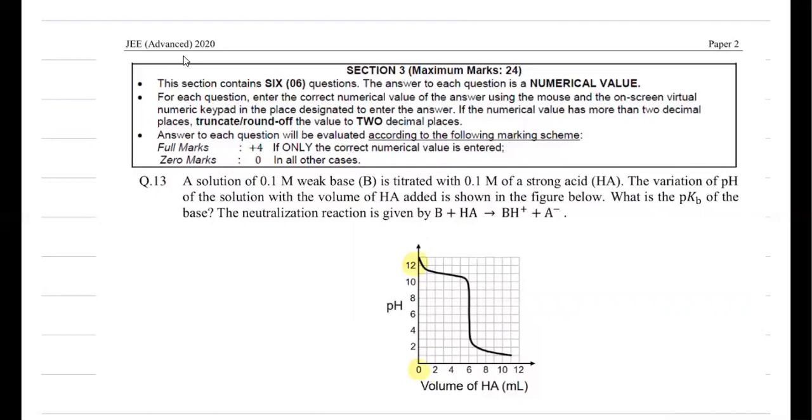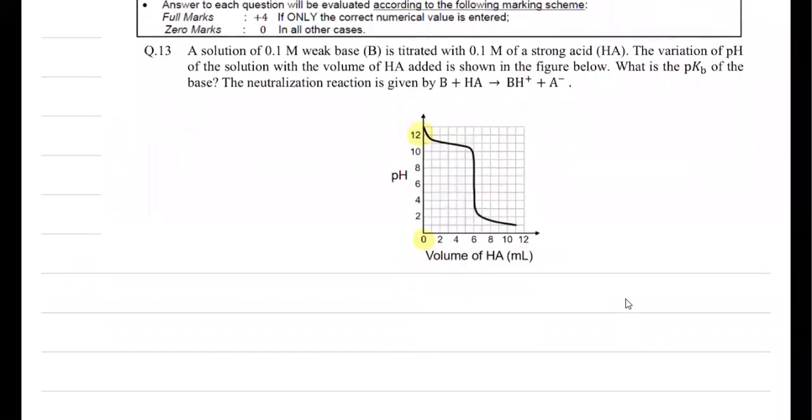Now the only confusion is whether alpha is negligible or not. That we have to cross check. So the initial pH of the weak base is 12. So we can write pOH will be 14 minus 12, which is 2.